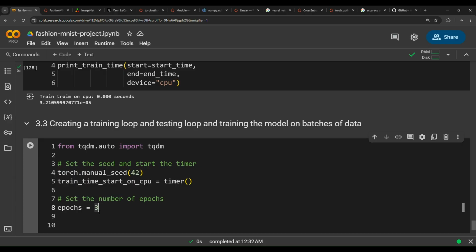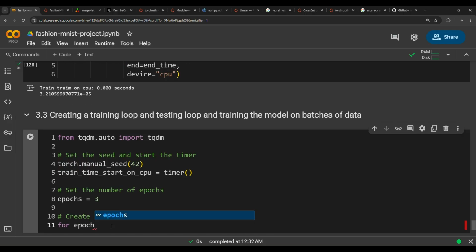These are all hyperparameters that you as a machine learning engineer or as a DL engineer should optimize, finding the best values that give you the best and highest results, the lowest loss and the highest accuracy. And then here we create a training loop. So for each epoch in tqdm, this library, and then pass in range and then epochs. This library will take care of the progress of the range and push the progress bar forward.